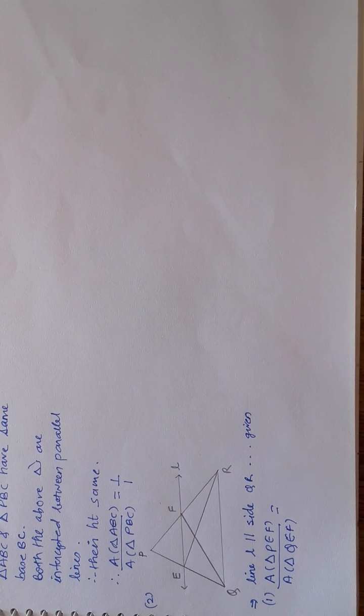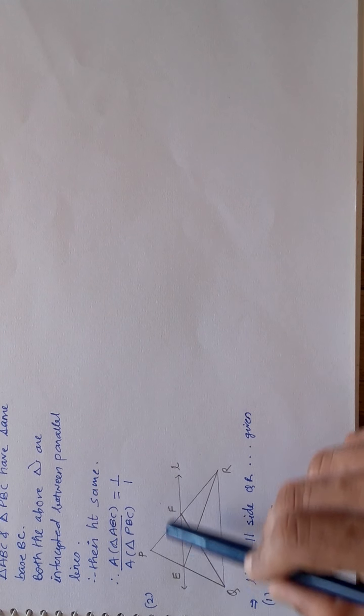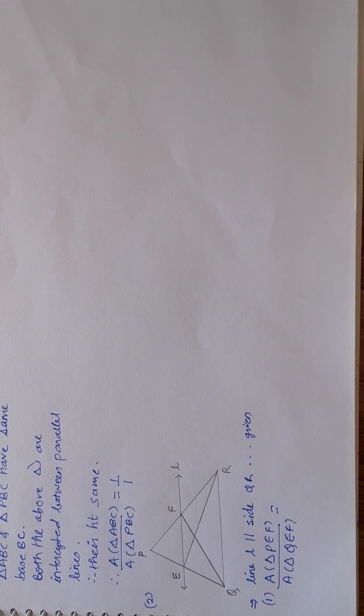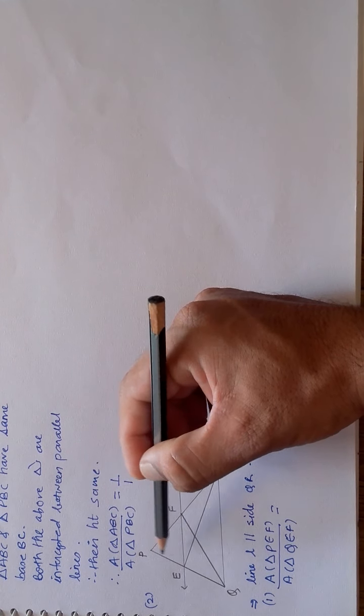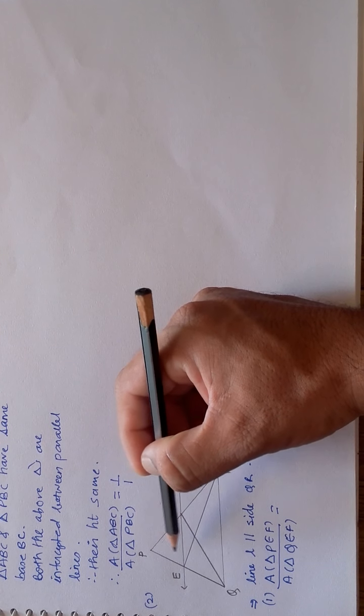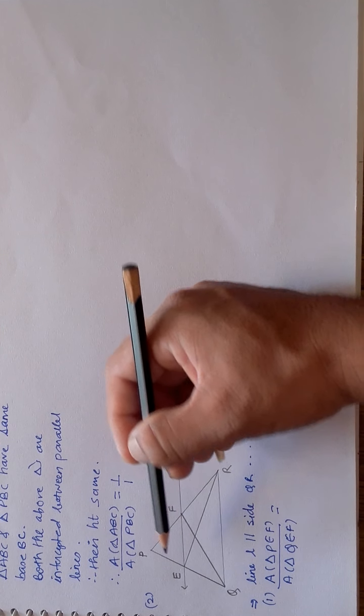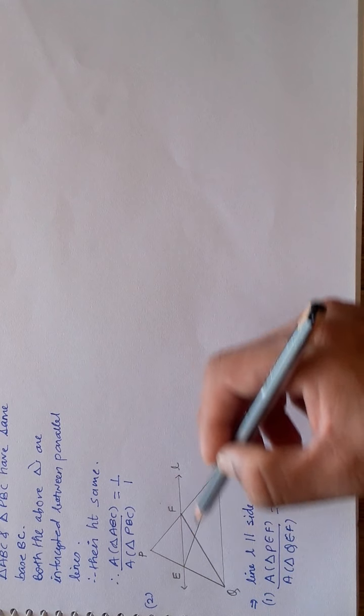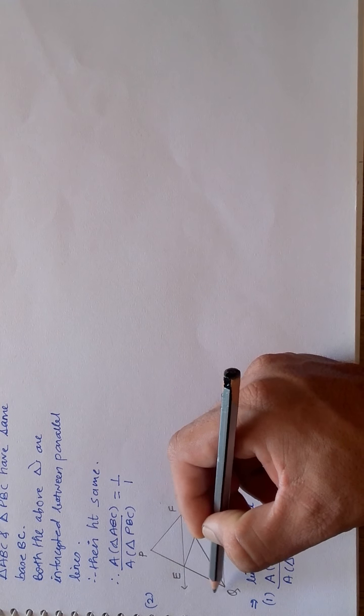Like a common brain, I will be thinking that EF is the common side, so why not consider it as the base? No problem, consider it as the base. But when you consider it as the base, the height of triangle PEF will come from P, which is not present, and I will have to draw it. And the height of triangle QEF will come from Q, which again I have to draw.